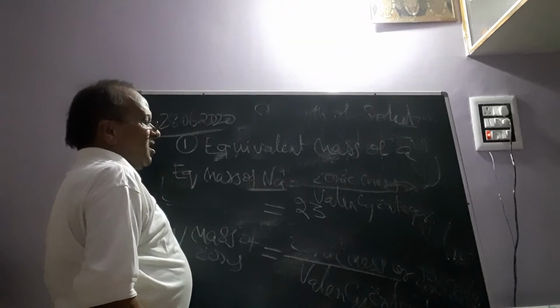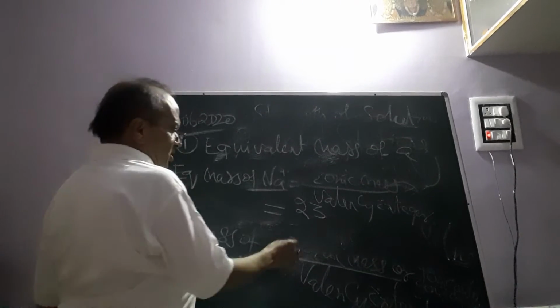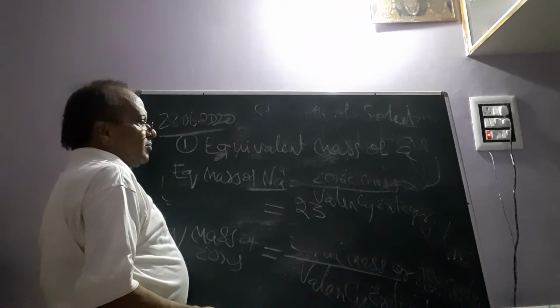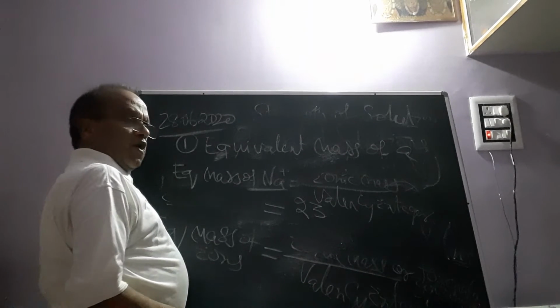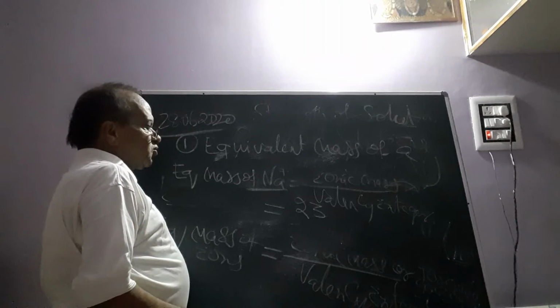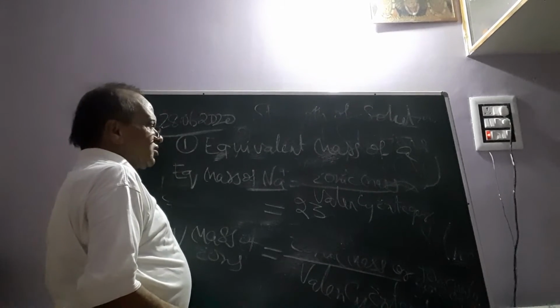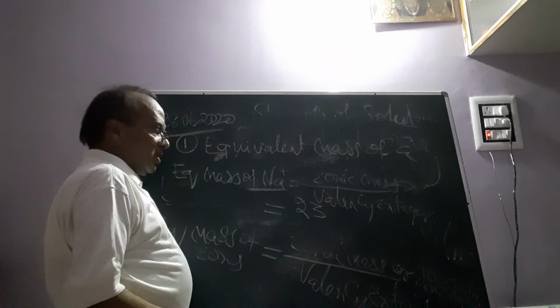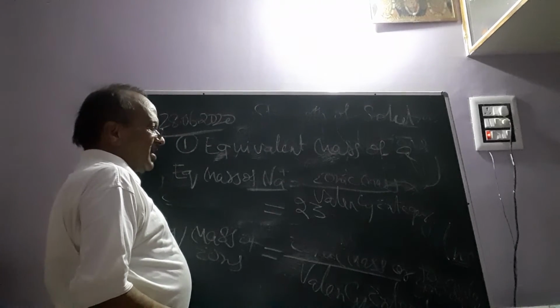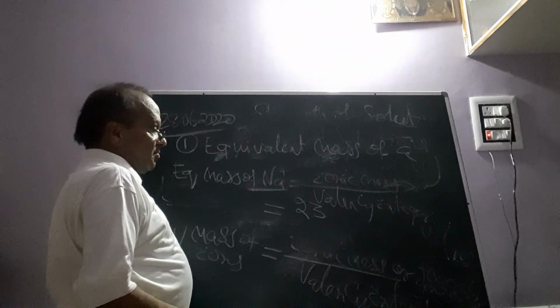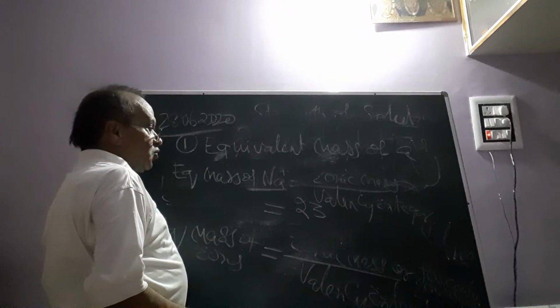It is here in the form of atomic ion. So the atomic mass of sodium, that is 23, will be the atomic mass of sodium plus ion, because in order to make sodium plus ion from sodium neutral atom, only one electron is lost, and electrons have negligible mass, so atomic mass is equal to ionic mass.